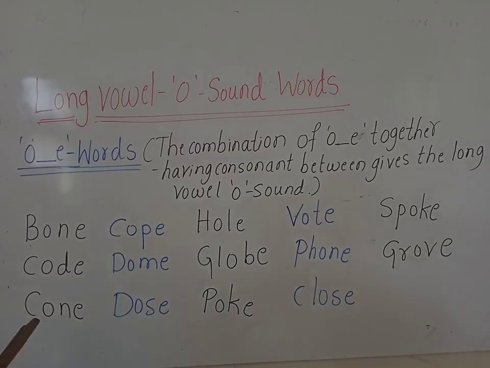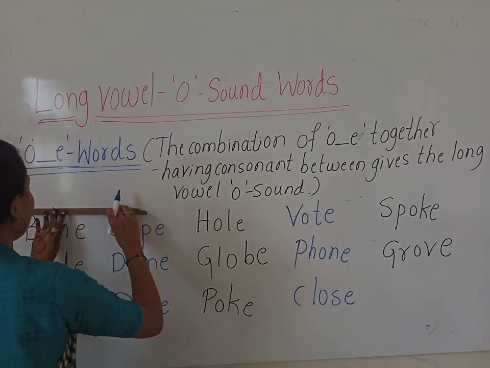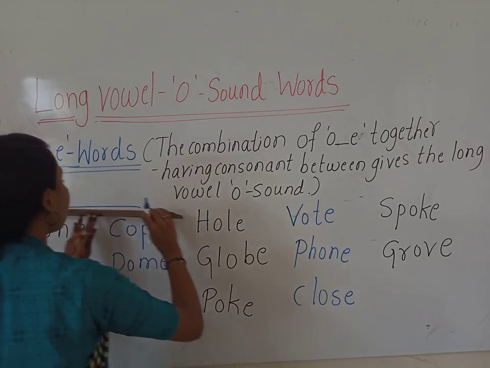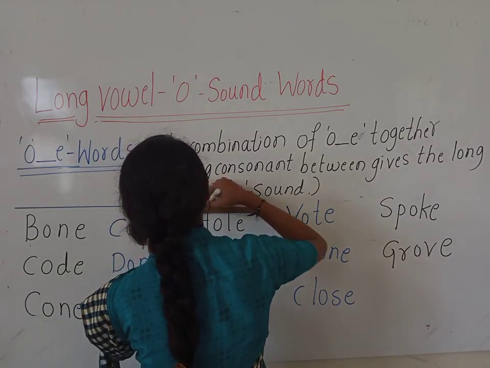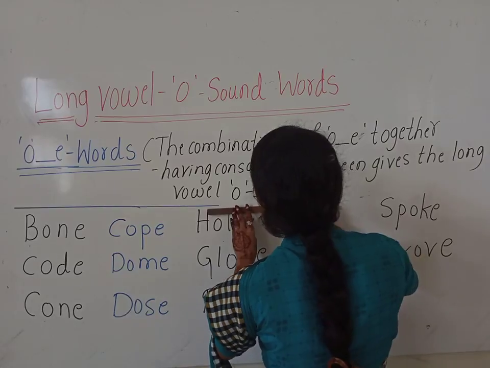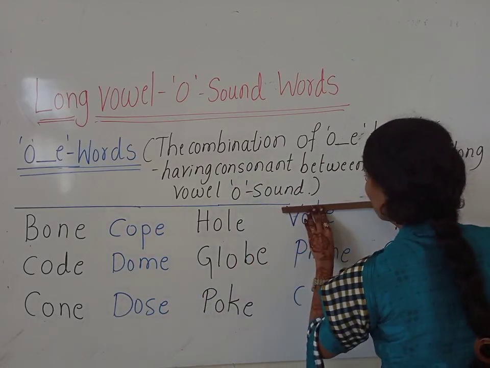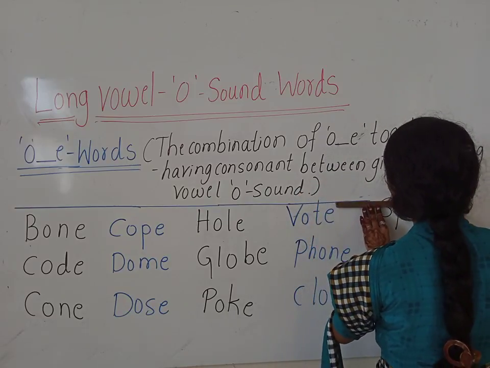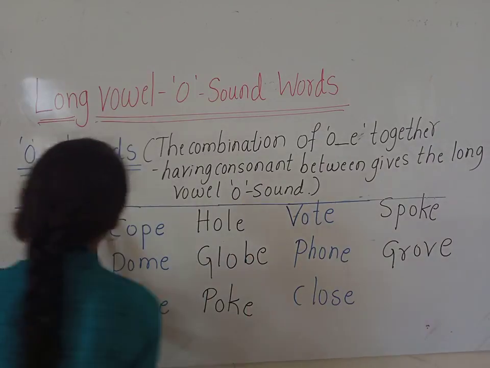Okay, children. So here we have O-E combination words. The letters O and E, having a consonant between them, give the long vowel O sound.